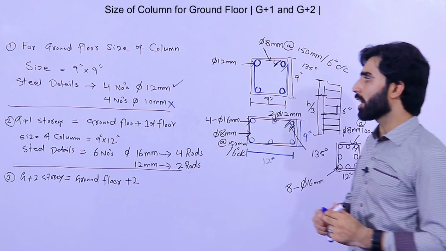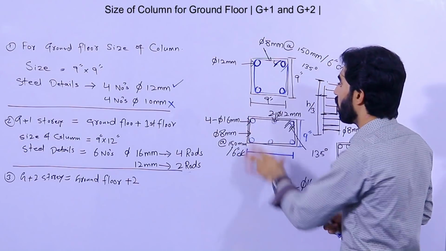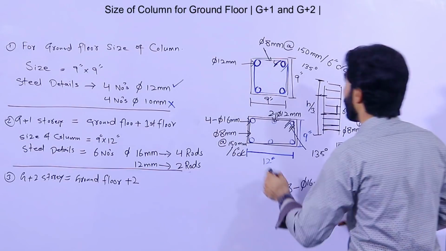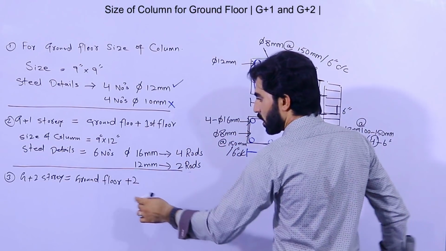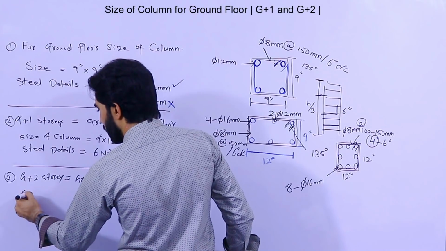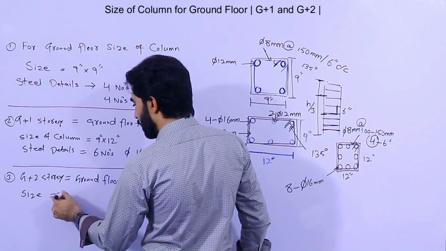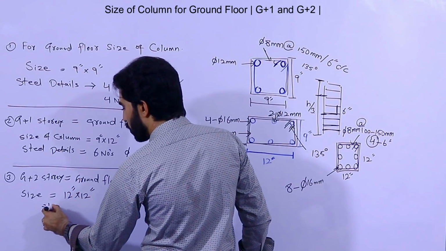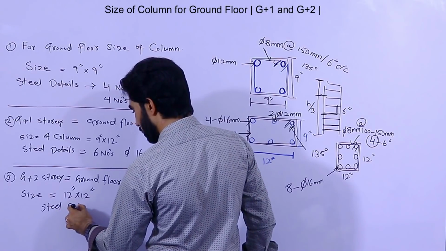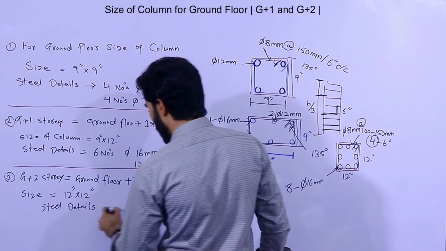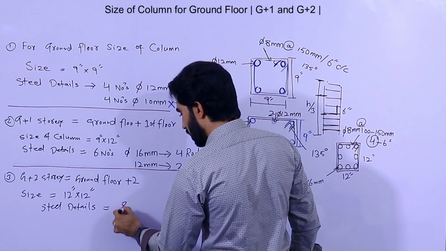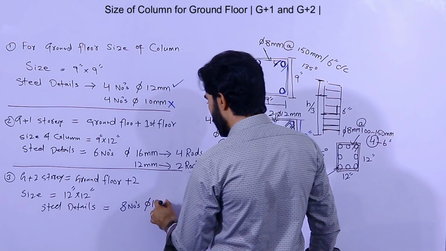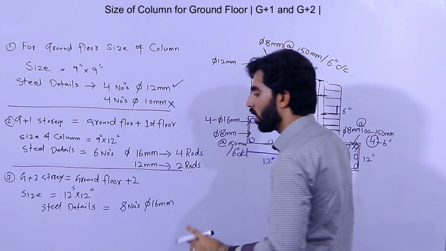Now in that case, guys, the grade of concrete should be used for all. For ground floor plus first floor plus second floor, it should not be less than that grade of concrete. So let me write here the size. Size should be 12 by 12 inches. Okay, steel details should be 8 steel rods. Dia should be 16 mm for all.